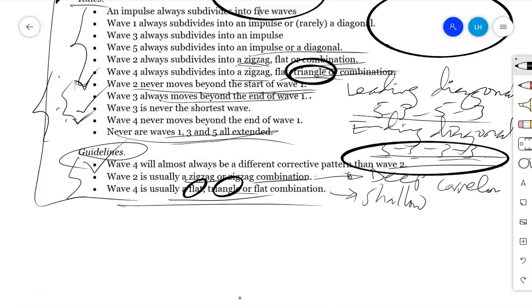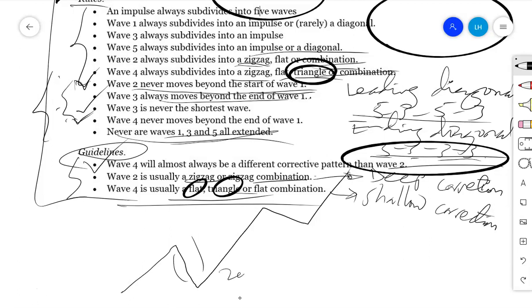That's why you'll find that in a general picture, we expect wave number 2 to be deep. Usually a general picture is like this: wave number 2 should be deep, then number 3, then number 4 should be shallow, then we go to number 5. Therefore, in order to have deep wave number 2, it must have a zigzag.